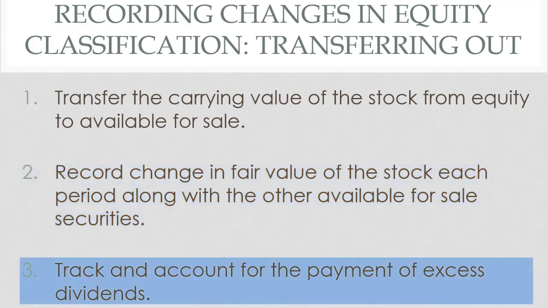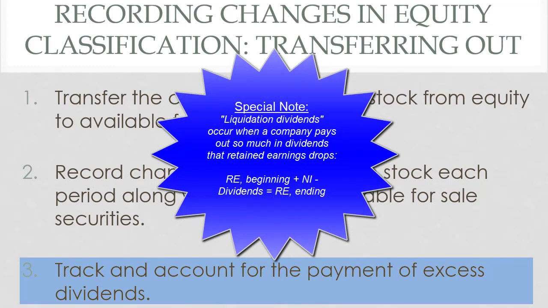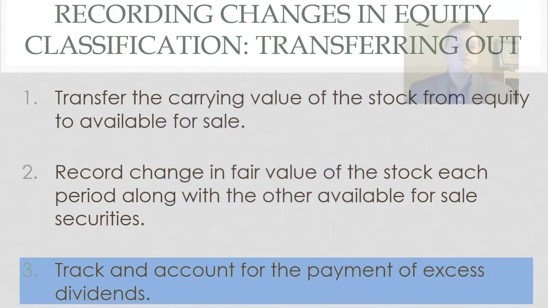The last thing we do is track and account for what we call excess dividends. So if this subsidiary company, or I guess I should say former subsidiary, because we're below the 20%, pays more than they should in dividends, so they actually get to the point where they're starting to pay what we call liquidation dividends, then I have to make a special adjustment for them. And let me just stop right here.